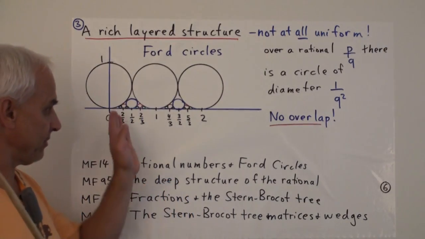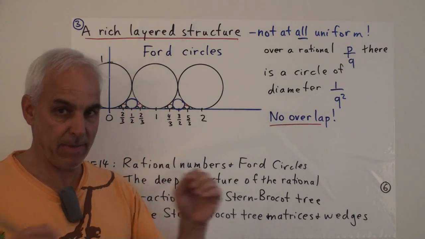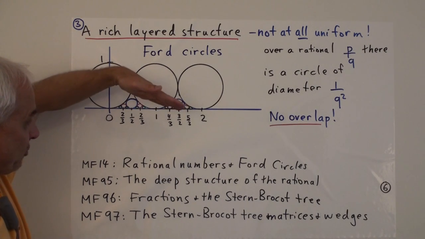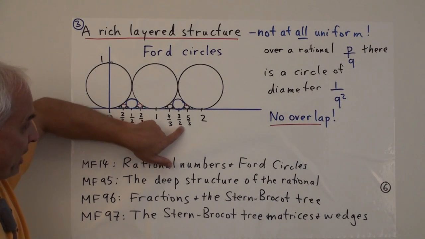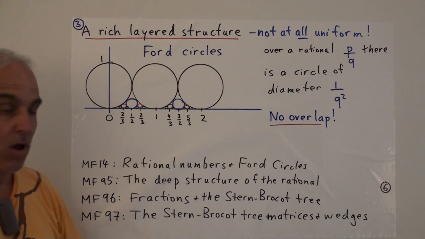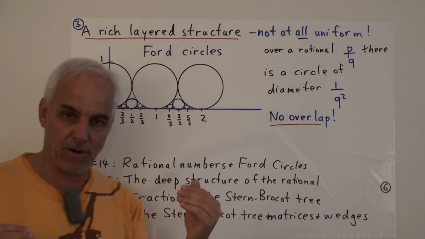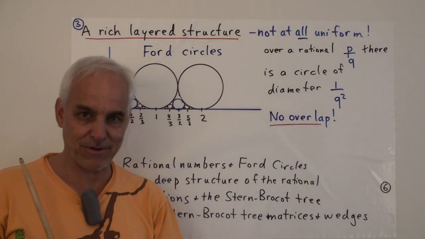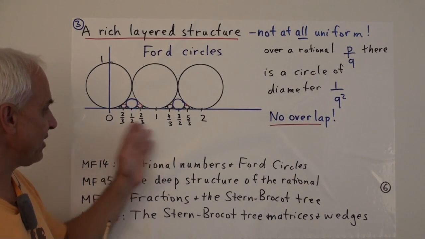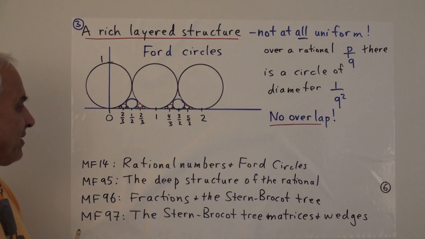Even if we take many, many rational numbers and draw many, many circles, the more rational numbers we draw, the denominators naturally end up getting bigger and the circles get smaller. And there's a sort of froth of circles sitting on the number line, of increasingly small diameters, that just sit there beautifully. And the way they touch each other is also beautiful and described in, say, this lecture here.